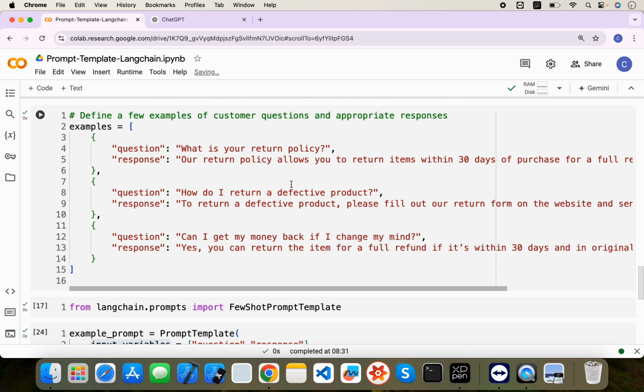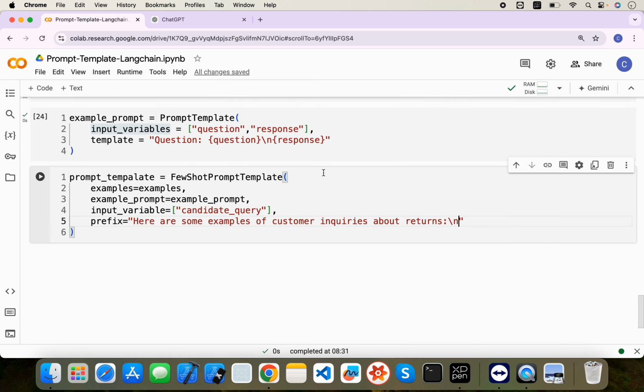How do I return the defective product? What is your return policy, etc. Right? So we are providing the context, like here are some example of customer inquiries, and now after this slash n, this example will be pasted there. Okay, and now last thing we can add is suffix.